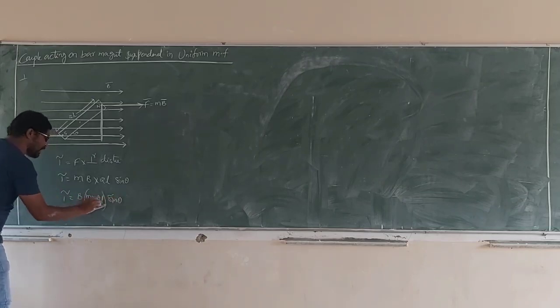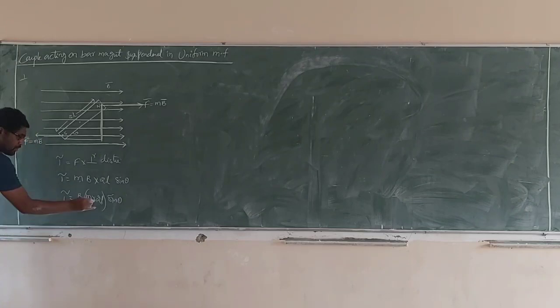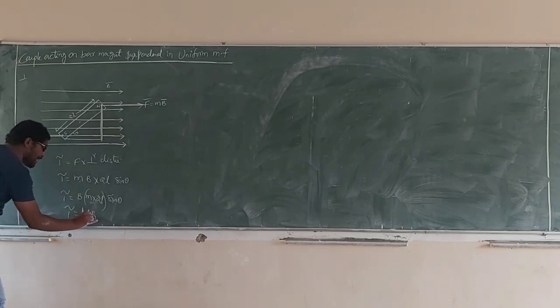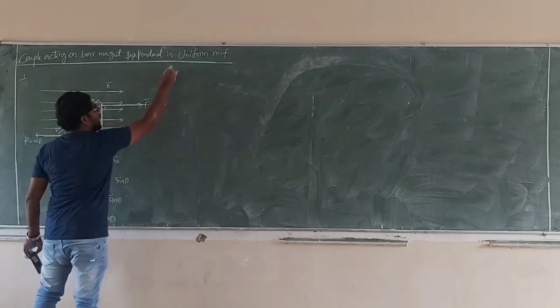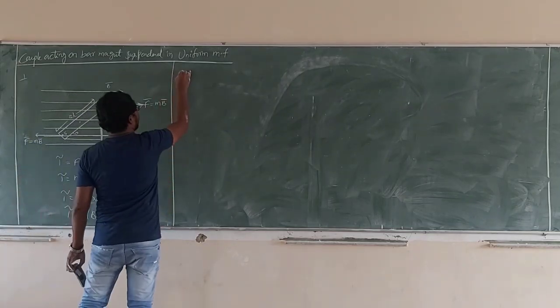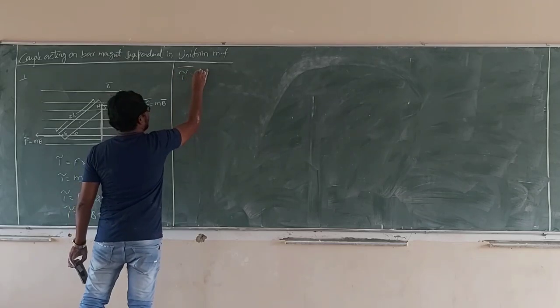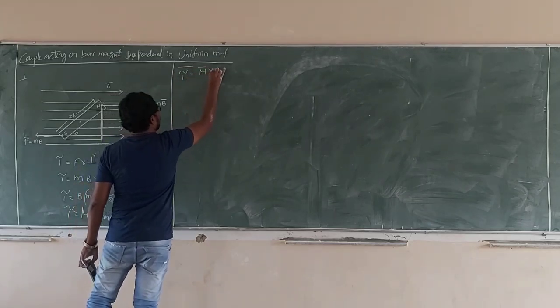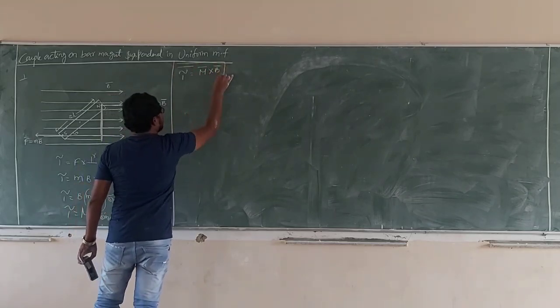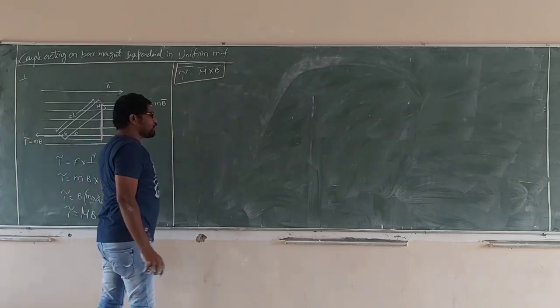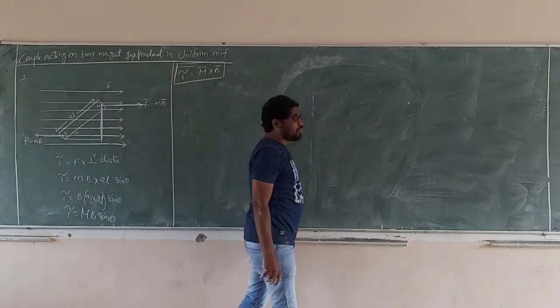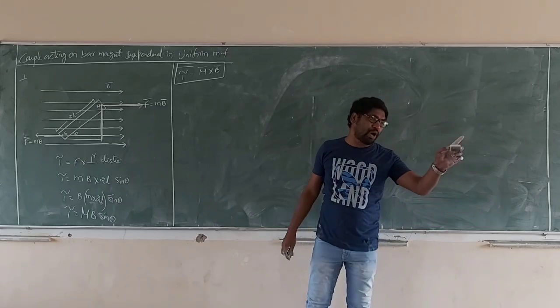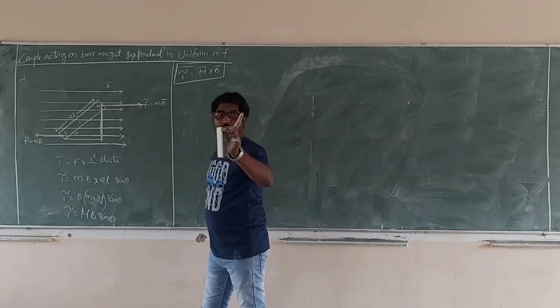What is small m into 2L? It is capital M. So tau = MB sin theta. This is also written in vector form as tau bar = M bar cross B bar. We have to write tau bar = M bar cross B bar only, not B bar cross M bar, because the cross product does not obey the commutative law.